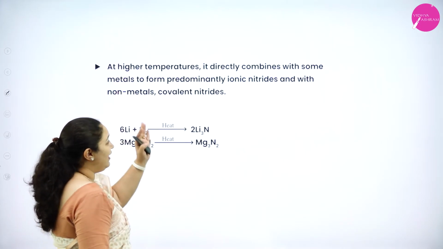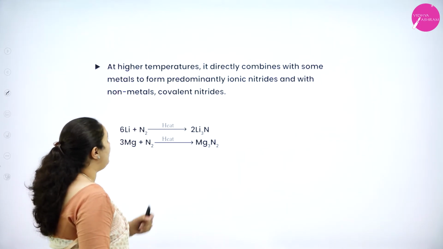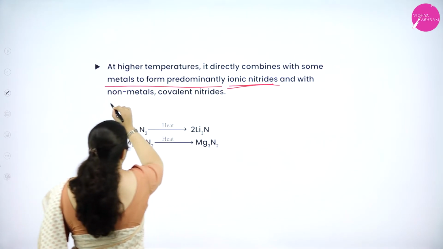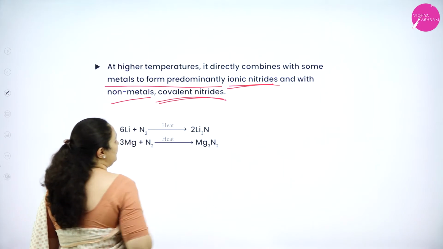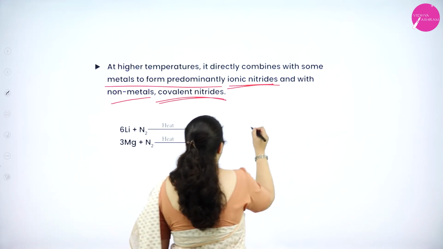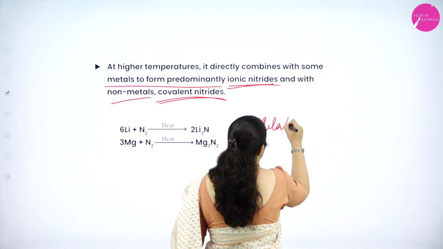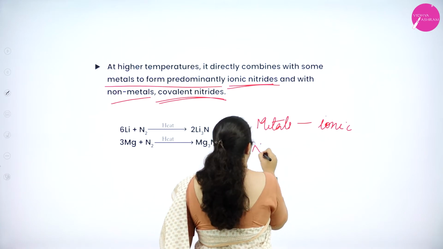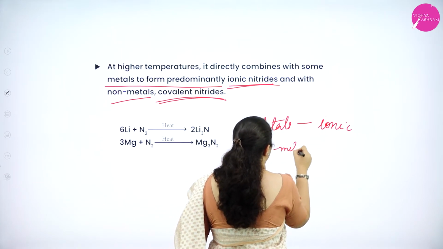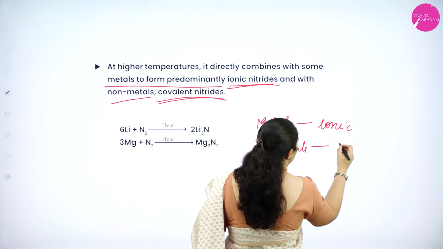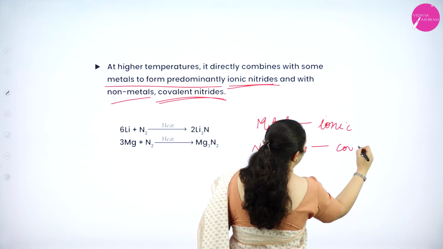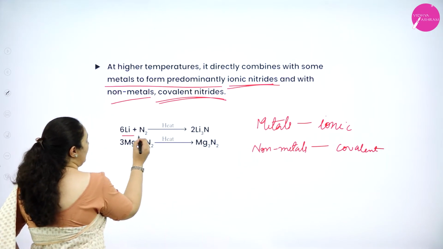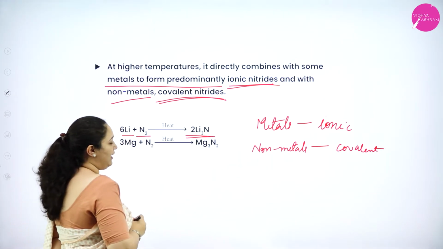Also, at a very high temperature, it directly combines with some metals to form ionic nitrides, and with non-metals it will form covalent nitrides. With metals it will form ionic nitrides, and with non-metals, covalent nitrides. So you can see lithium with nitrogen, when heated, will form lithium nitride.